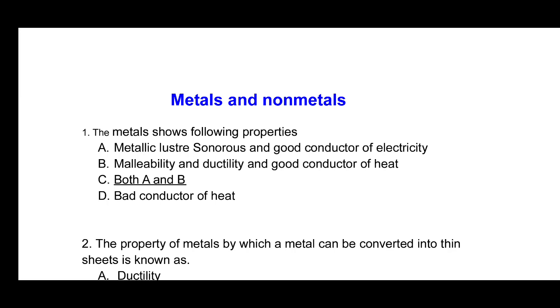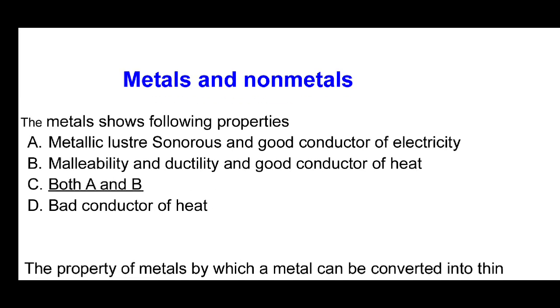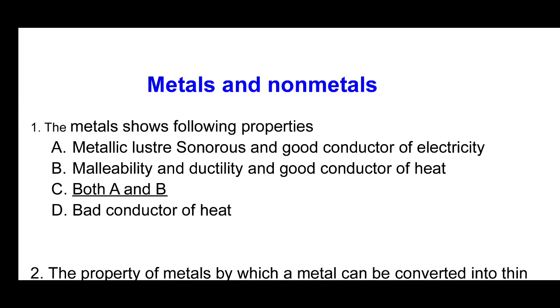Here we will discuss metals and non-metals. This is a very important concept for your TET examination. So see here, the first question is, the metal shows the following properties. Here a series of properties are given. So see here, metallic luster, sonorous, good conductor of heat and electricity, malleability and ductility. Those are all the properties of metals. So here option C, both A and B is correct.